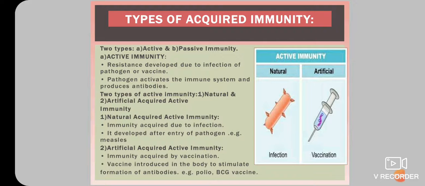The second subtype is artificial acquired active immunity. This type of immunity develops on receiving vaccines, when a vaccine is introduced into the body to stimulate the formation of antibodies by the immune system. For example, the polio vaccine, the BCG vaccine for tuberculosis, etc. Artificial immunity may be temporary or permanent.